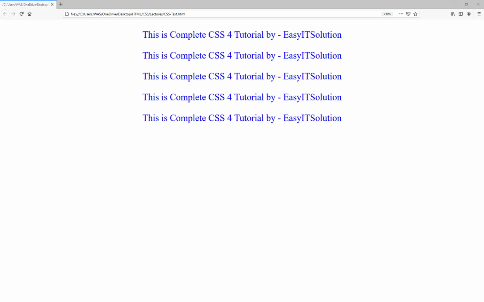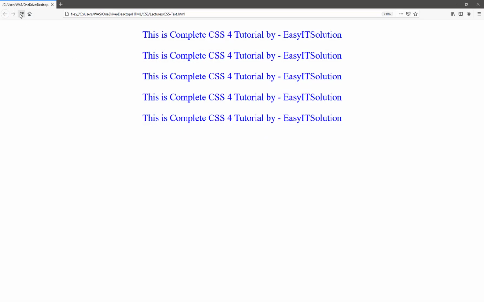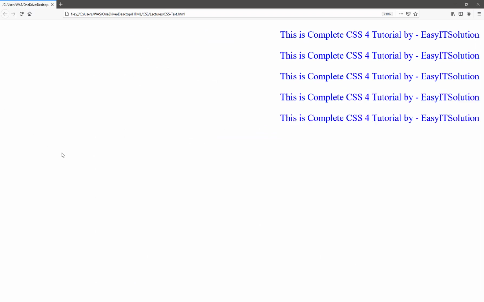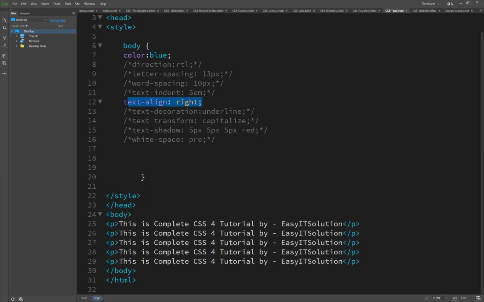And if we set it here to right, our text alignment should be on the right side, but it always starts from the left-hand side when we are typing. So this is the difference between the direction and the text alignment. So here we just commented.